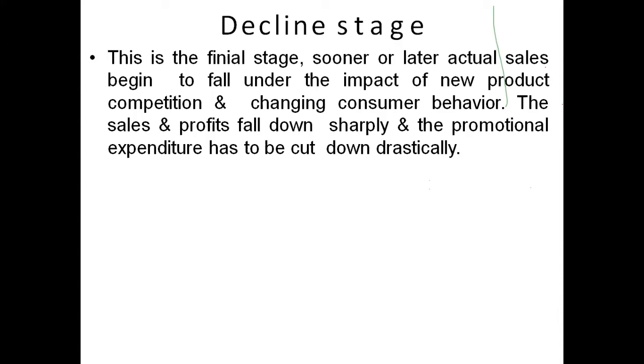So the radio is in a decline stage, and sales and profit fall down sharply, and the promotional expenditure has to be cut down drastically. No need of promoting radios, no need of promoting the film roll cameras, no need of promoting bicycles now. It's all because they are in decline stage.